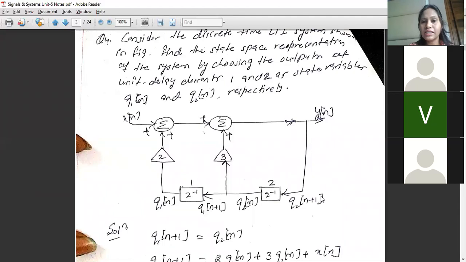Now consider this is a discrete time LTI system. Here we'll see the state space representation for this entire system by choosing the output of the unit delay element. As we can see, here we are having a unit delay element. This one is the first unit delay element and this one is the second unit delay element. Now we have the unit delay elements and we'll define the state space representation.